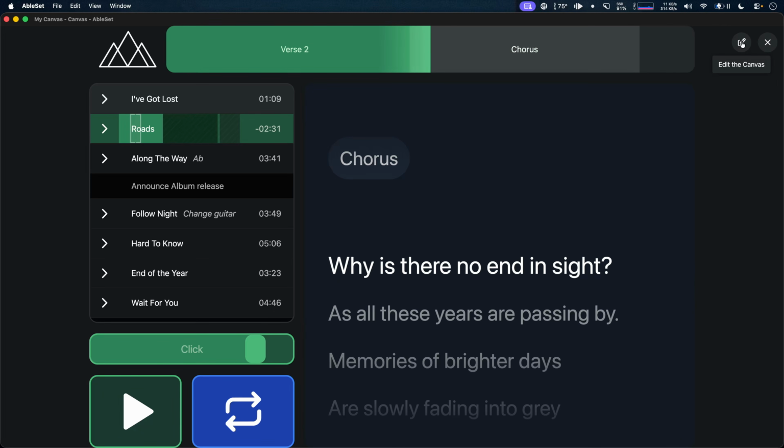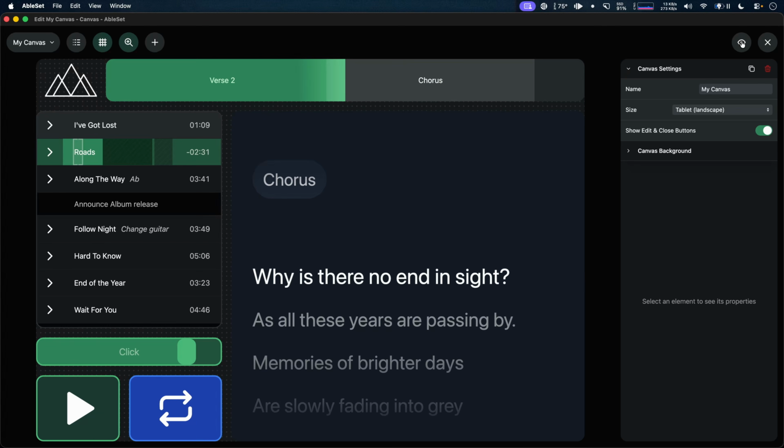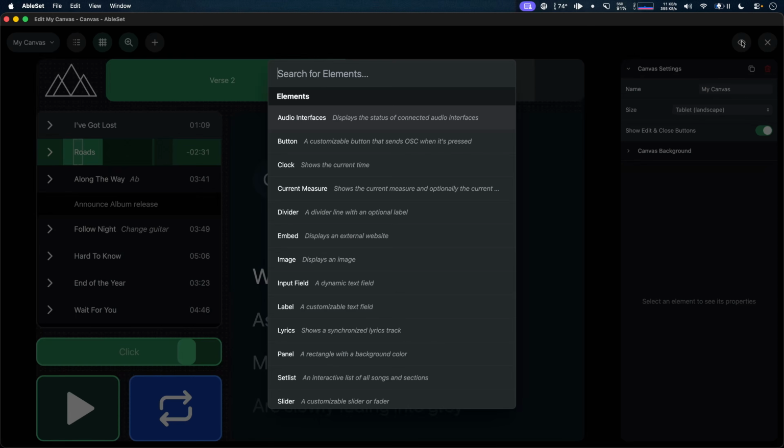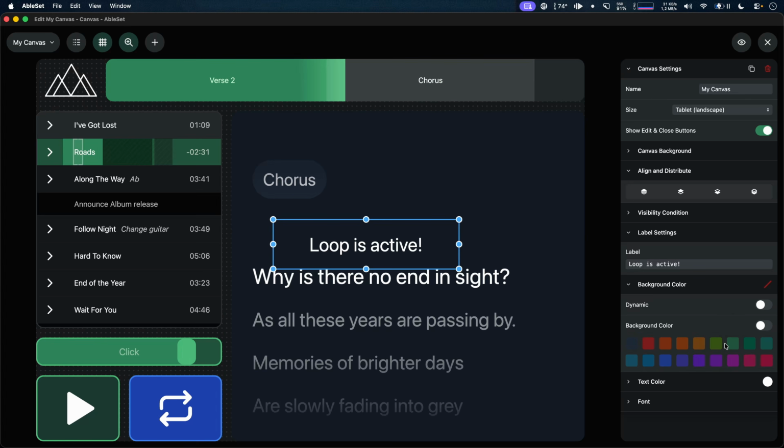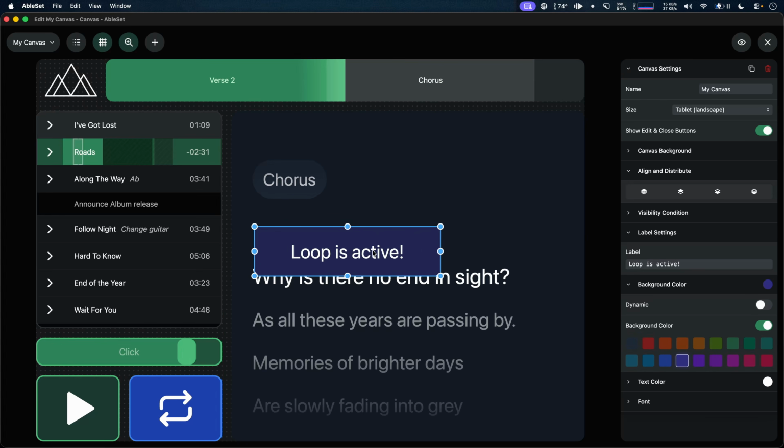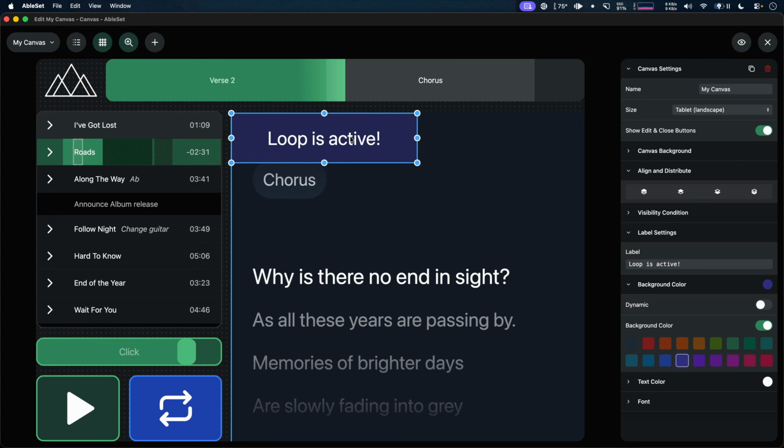The next new feature is visibility conditions. These allow you to dynamically show or hide an element based on any condition you want. So to demonstrate this, let me just add a new label. And let's call this loop is active. I'm just going to make it a bit bigger and give it a nice background color. Let's maybe use some indigo. And I'm going to place this in the top left corner of the lyrics.